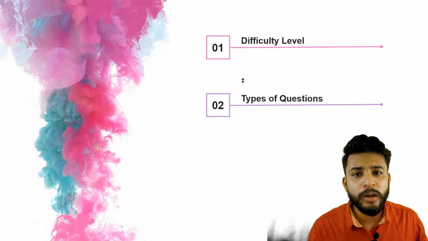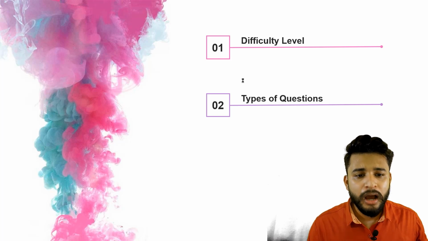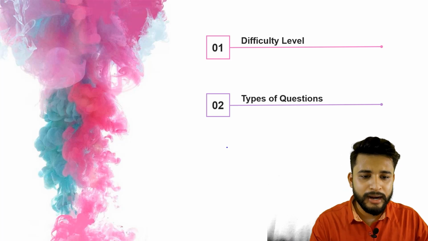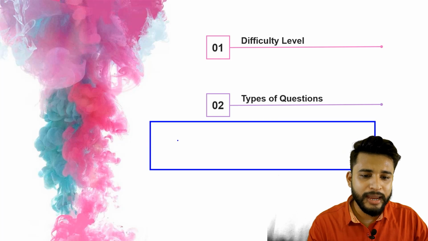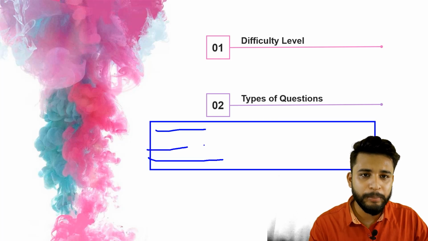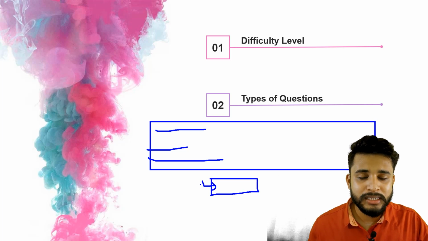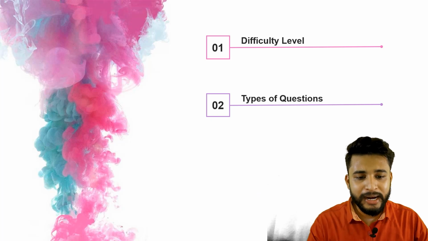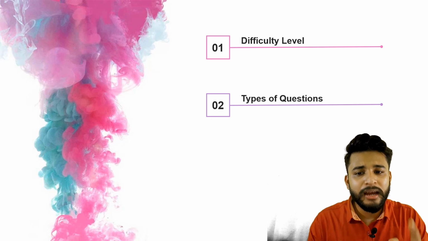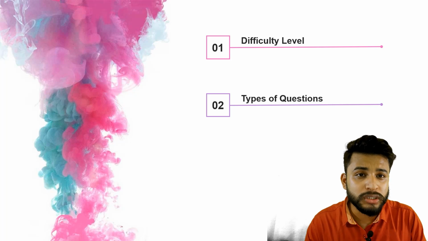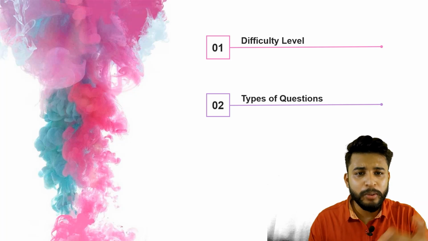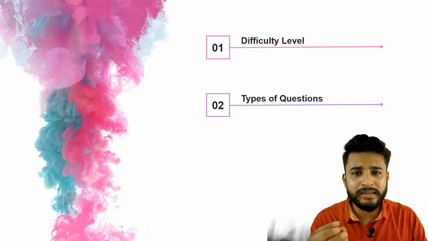First one is FUP questions, that is fill up the blanks. Suppose this is the question. In case some paragraph has been written, then here will be one box, and in this box you need to fill the answer. That is the FUP type question. And the second is the most common question, that is the MCQ question. A question will be there, then some options will be there. You need to choose the one option that is correct.